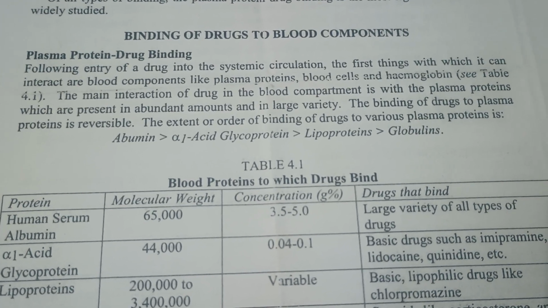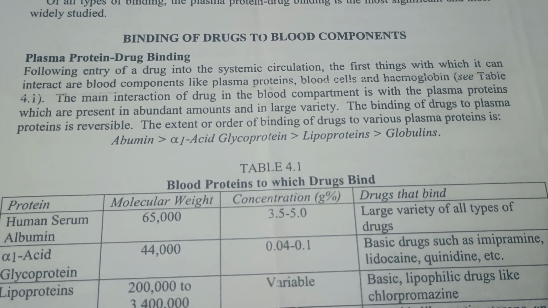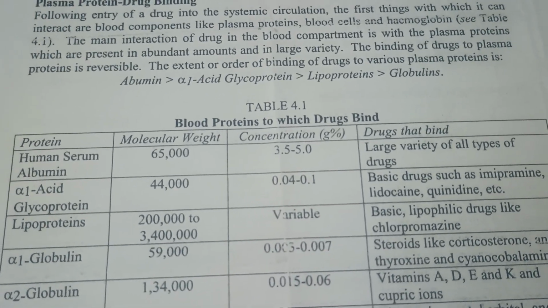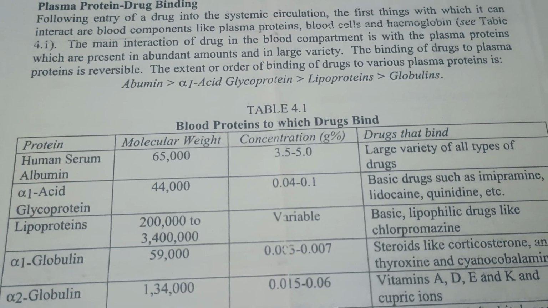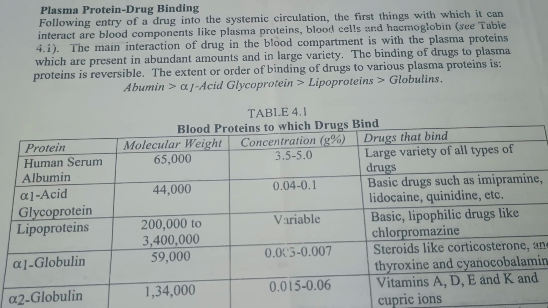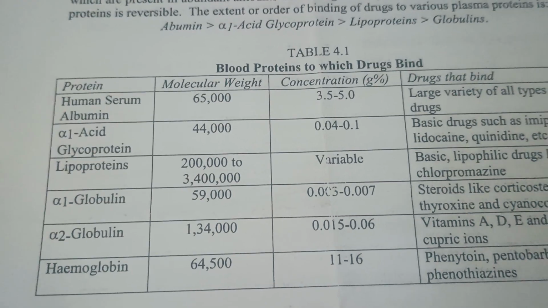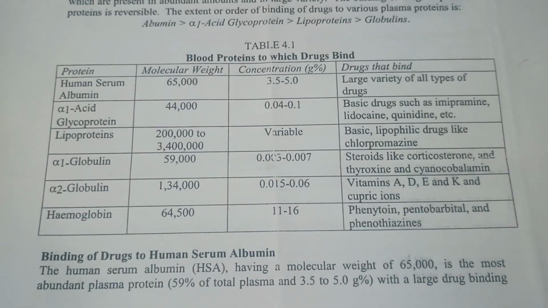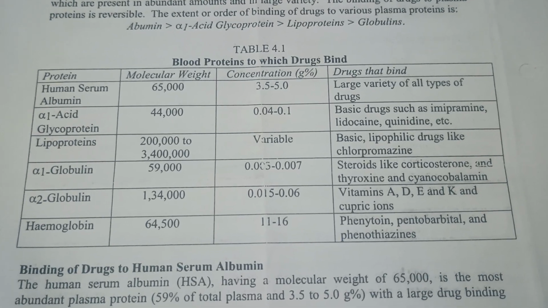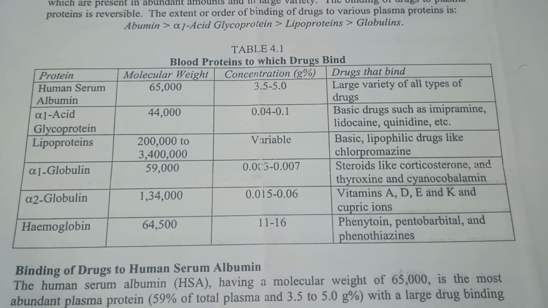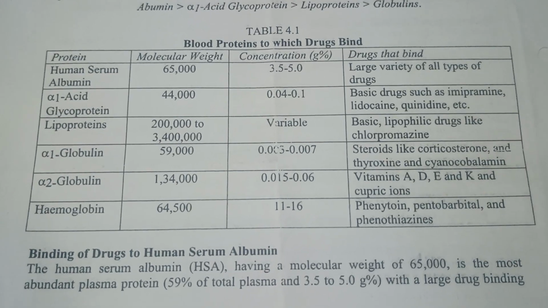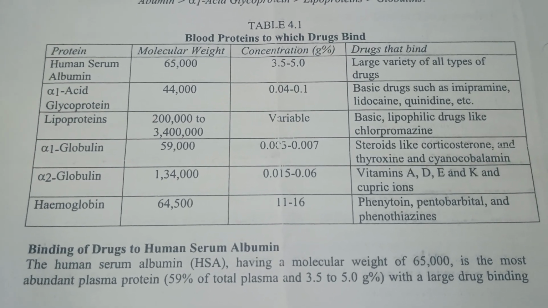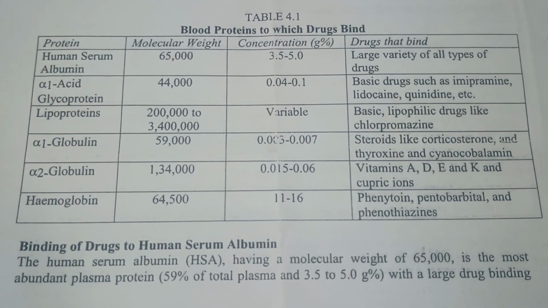The extent or order of binding of drug to various plasma protein is albumin, alpha-1 acid glycoprotein, lipoprotein, globulin. Table is blood protein to drug binding. These are the table. Human serum albumin 65,000 3.5 to 5.0 of all type, alpha-1 acid glycoprotein, lipoprotein, alpha-1 globulin, alpha-2 globulin, hemoglobin. Okay.